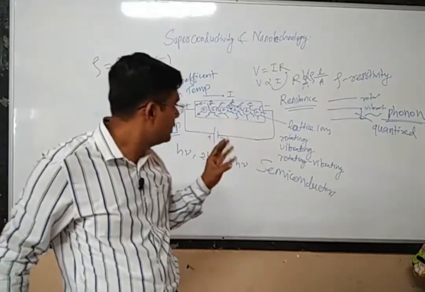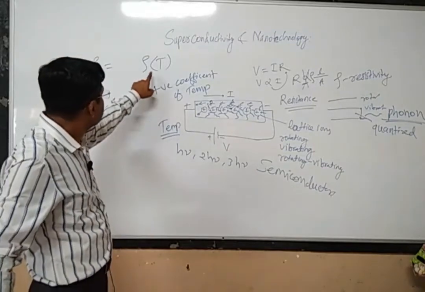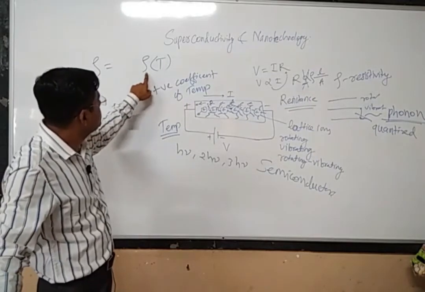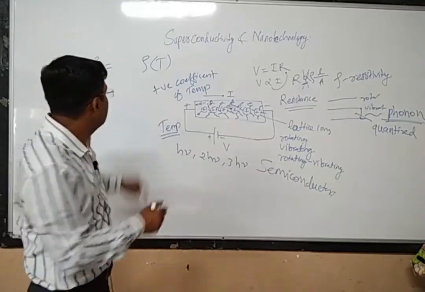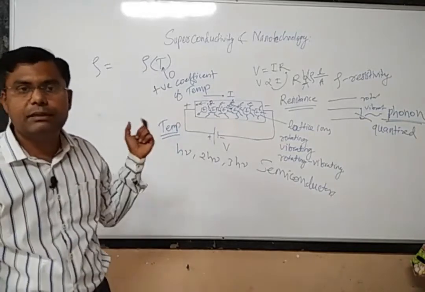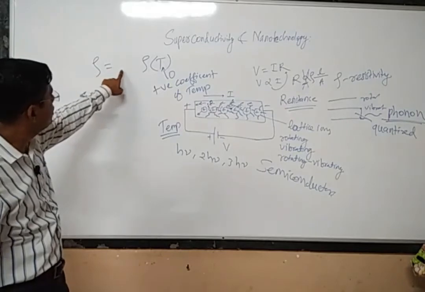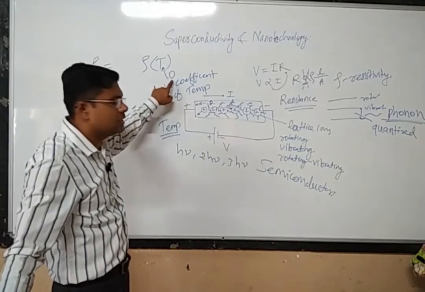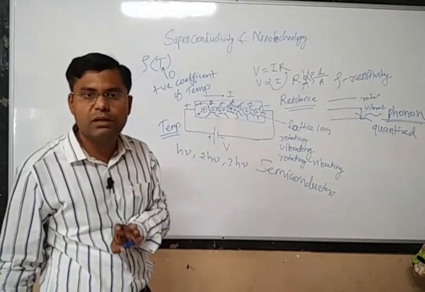Okay, but can it become zero? Can it become zero? That we have to understand. Initially we thought that the resistivity is directly proportional to the temperature only, a function of temperature. But no, even if we make the temperature zero, what would we expect? We would expect that the resistivity of the material should be zero, but no, it is not. Even if you make the temperature zero, there will still be some number of phonons.